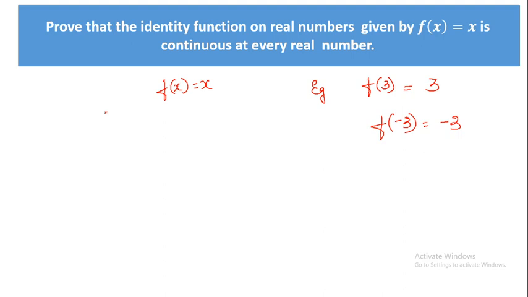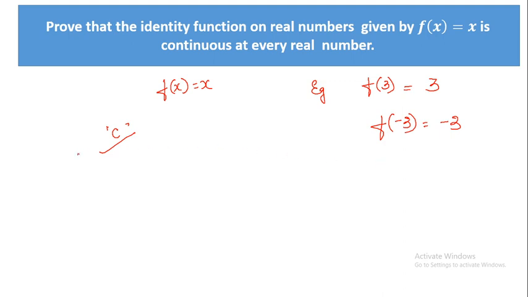So what do we do? You remember what we had discussed in the previous class? We'll take a general element, say C. For this C we check the conditions of continuity, and if it satisfies them for this C, then we'll generalize that the function is continuous everywhere.